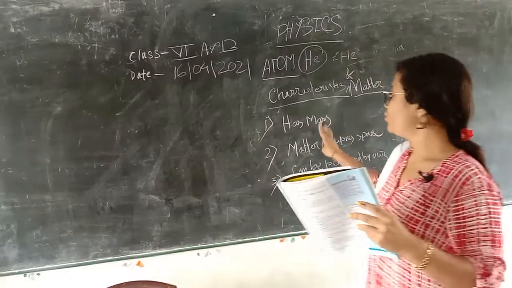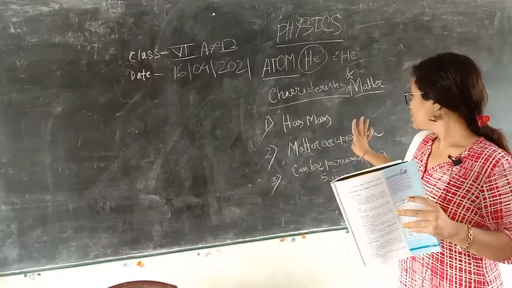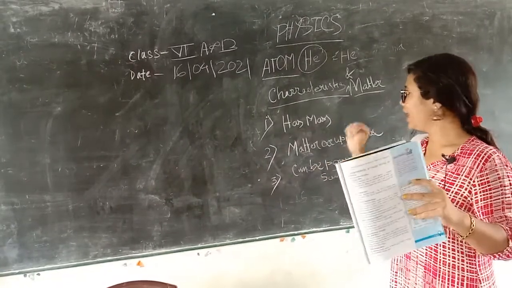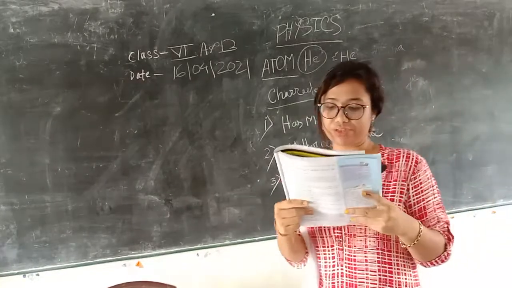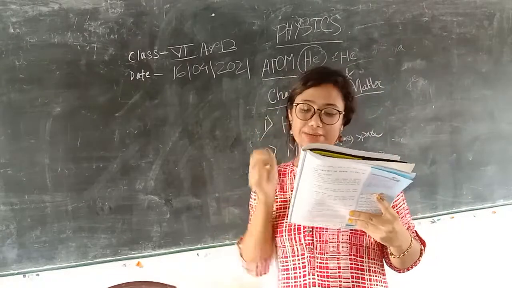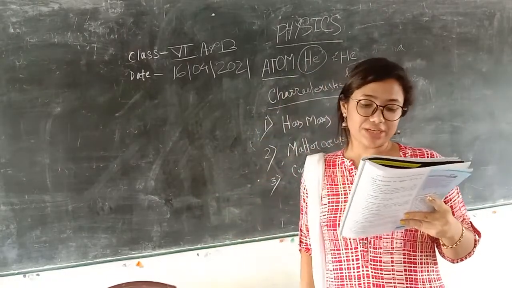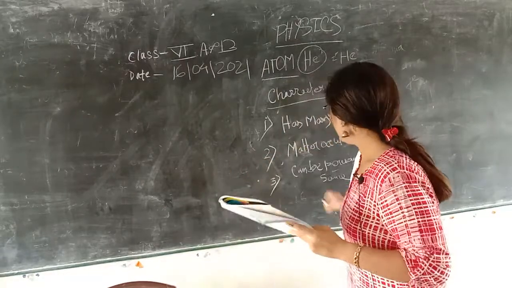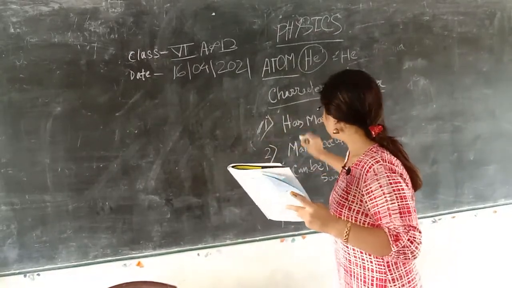So these are the 3 characteristics. See very consciously, these are the 3 characteristics of matter. Mass and weight are 2 different concepts. If we elaborate this point, that means matter has mass.